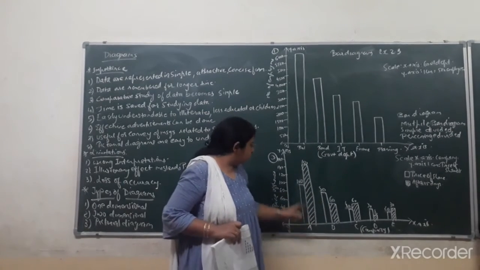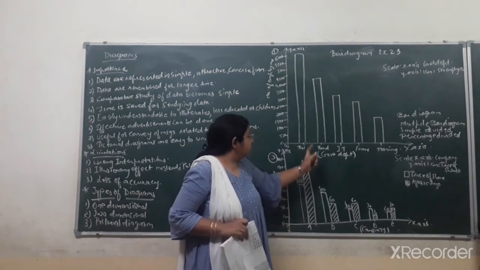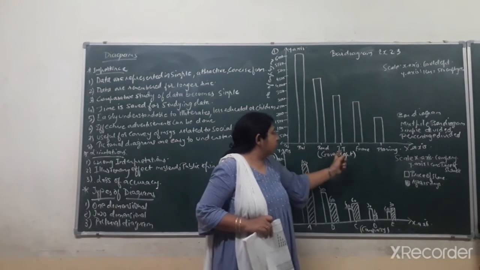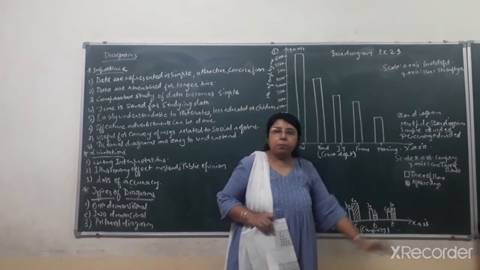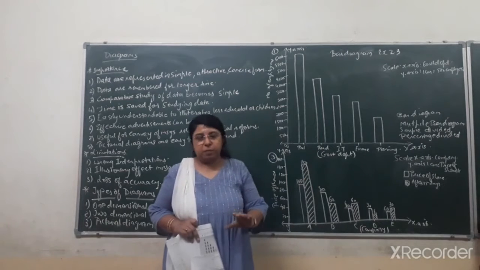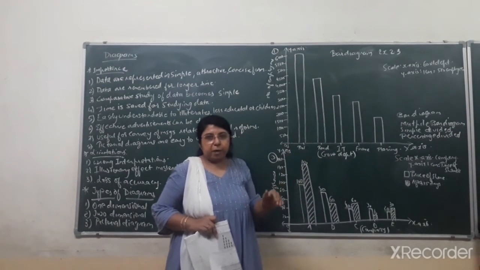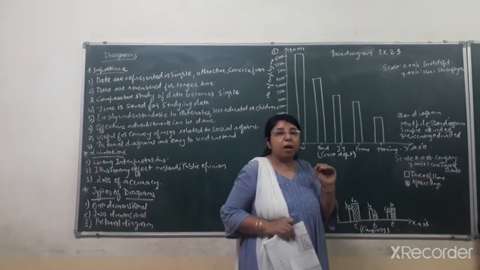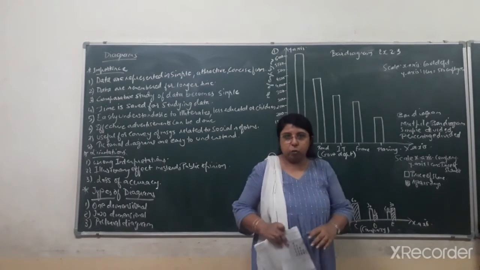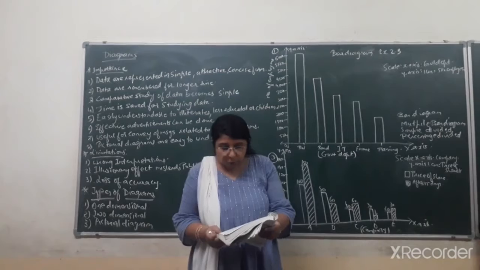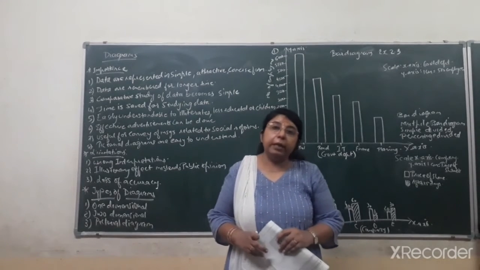You can see in the question that railways, roadway department, income tax department, finance department, and planning department. These are the 5 departments, government departments that are given to you, and in each of the departments, how many of the employees are working, that data is given to you. Okay. Now, what is told to you? Present it with a suitable diagram.